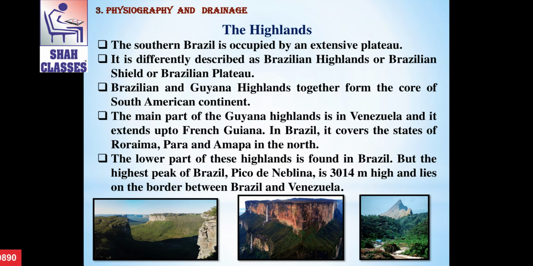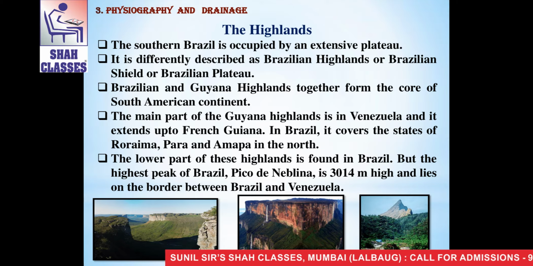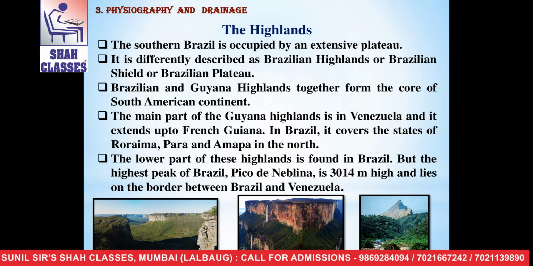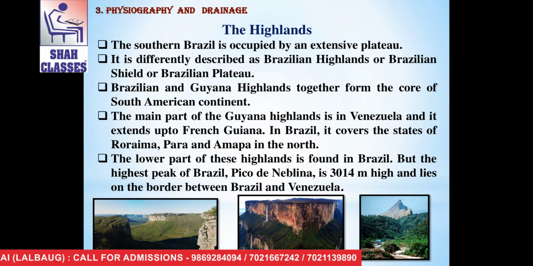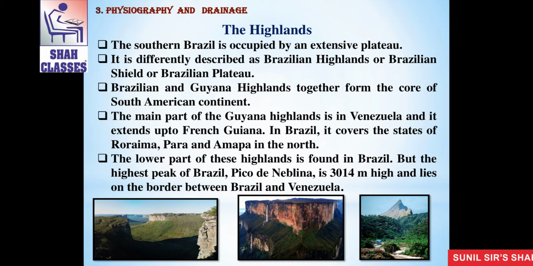The first physiographic division is the highlands. Southern Brazil is occupied by an extensive plateau. It is differently described as the Brazilian highlands or Brazilian shield or Brazilian plateau. The Brazilian and Guiana highlands together form the core of the South American continent. The main part of the Guiana highlands is in Venezuela and it extends up to French Guiana.